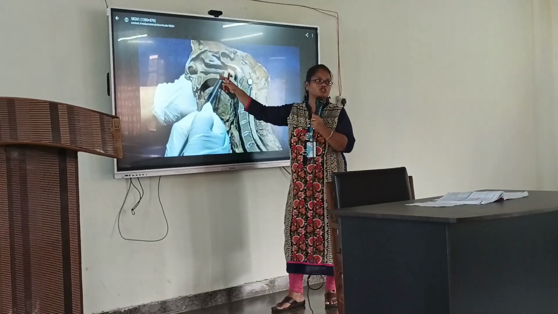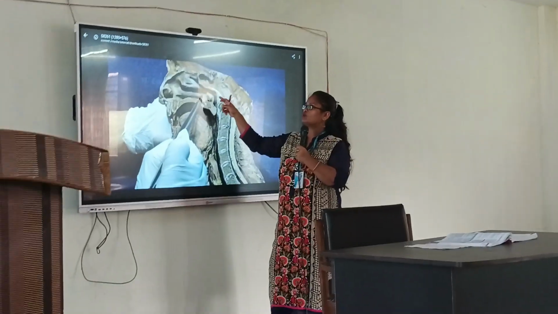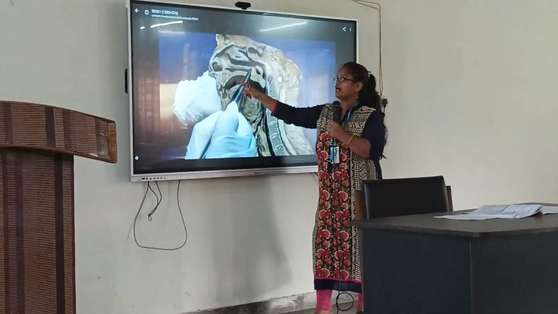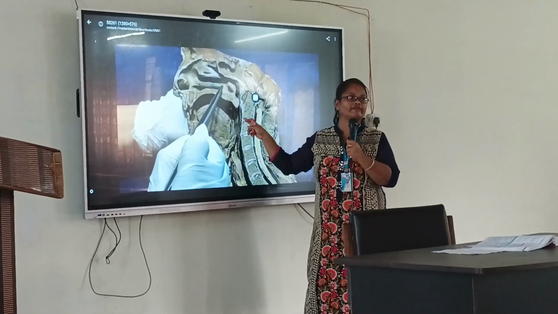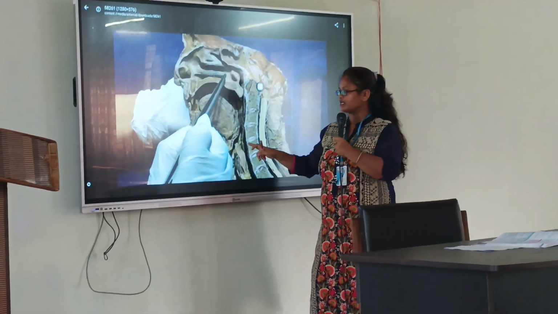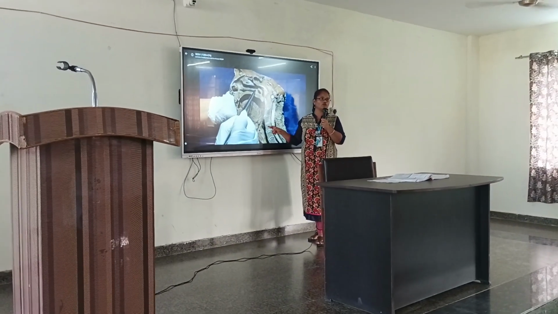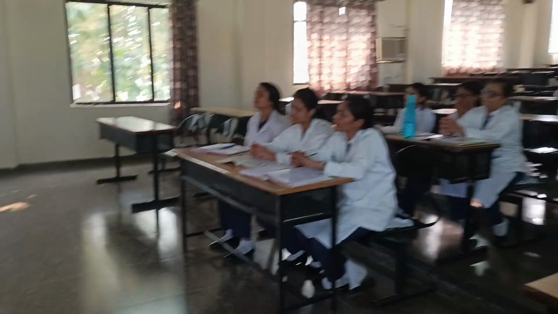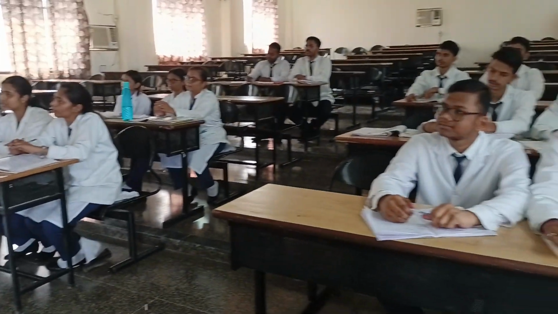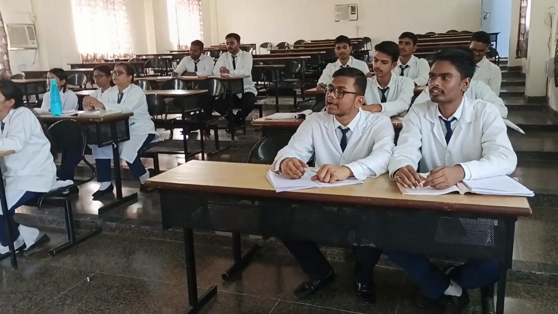The part which is situated behind the nose is known as nasopharynx. The part which is situated behind the oral cavity is known as oropharynx. And the part which is situated behind the larynx is known as laryngopharynx. Three parts are there. This pharynx is a part of the upper respiratory tract.